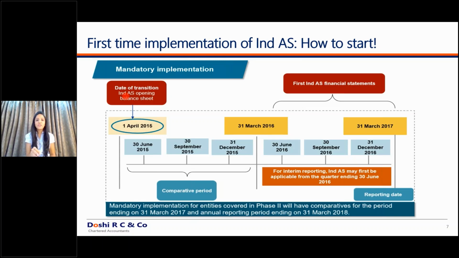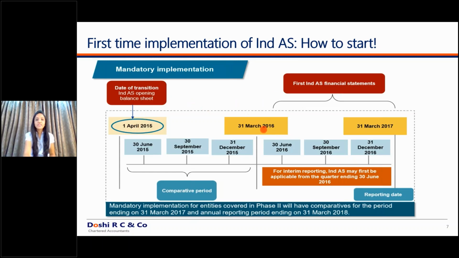Because the balance sheet is as on date, to give the impacts from transition from Indian GAAP to Ind AS, one particular date or one particular point in time is required. So as on 1st April 15, that is your transition date to Ind AS, you will have to give all the impacts to your balance sheet.